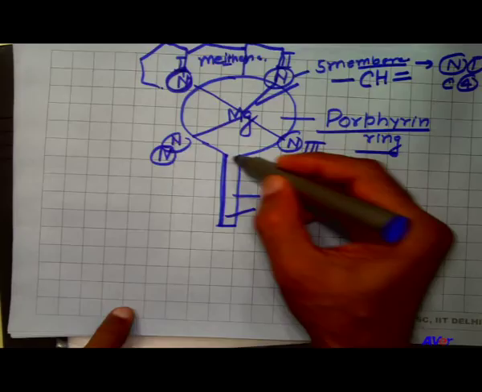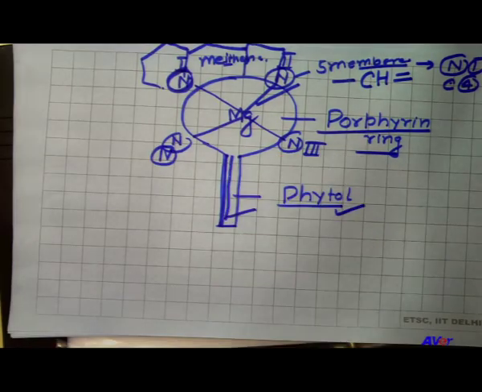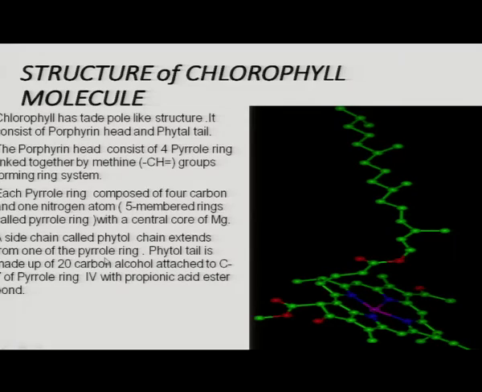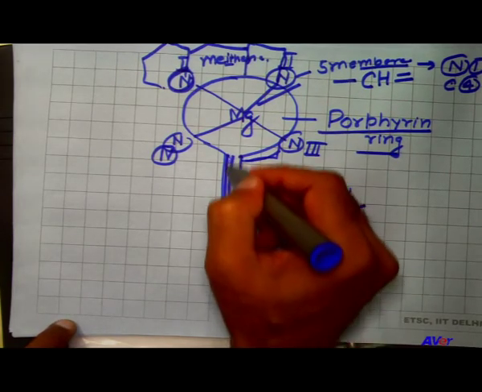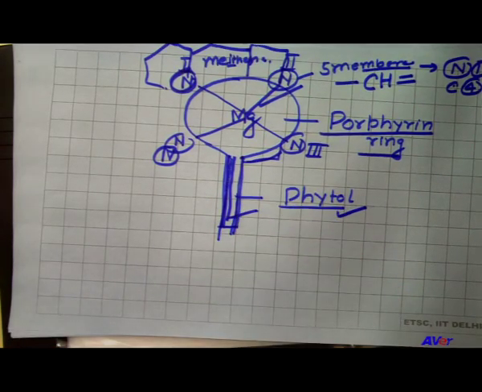A side chain, that is the phytol chain, extends from one of the parallel rings.